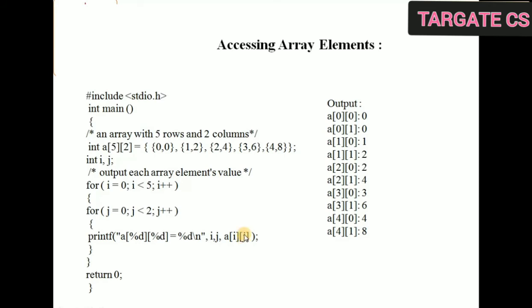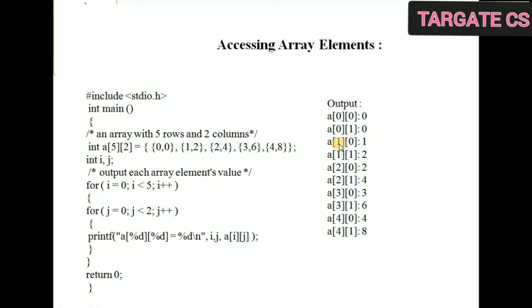So consider the example. First time the value of i is 0. For i equal to 0, j will vary: first time j would be 0, the second time j would be 1. See, a[0][0] means the first element in row 0. Here this 0 is i, this 0 is j. So the first element is this one, so 0 will be printed. Next time i is 0, j is 1, so that is the second element. So it is again 0.